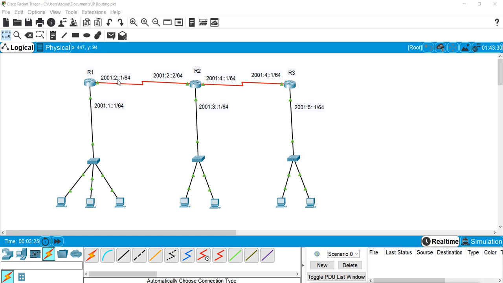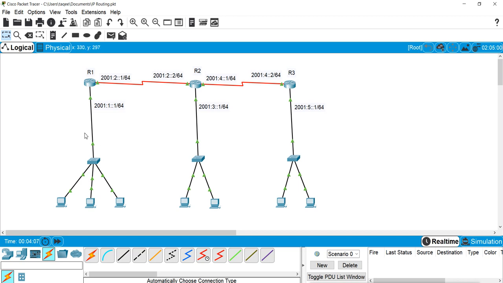Then 1002:1, 1002:3. Then here I am using 2003:1. So 3:2, 3:4. And here I'm using 2004:1, and here I will use 4:2. And this one 5. So these are different networks, because this one is 1, this one is 2, this one is 3, this one is 4, this one is 5. I'm using a simple range. You can use a complex one also.